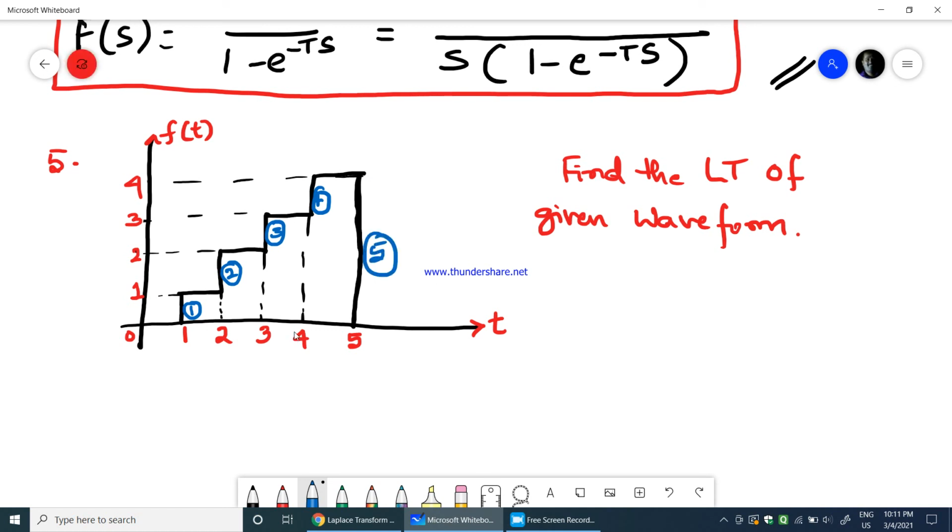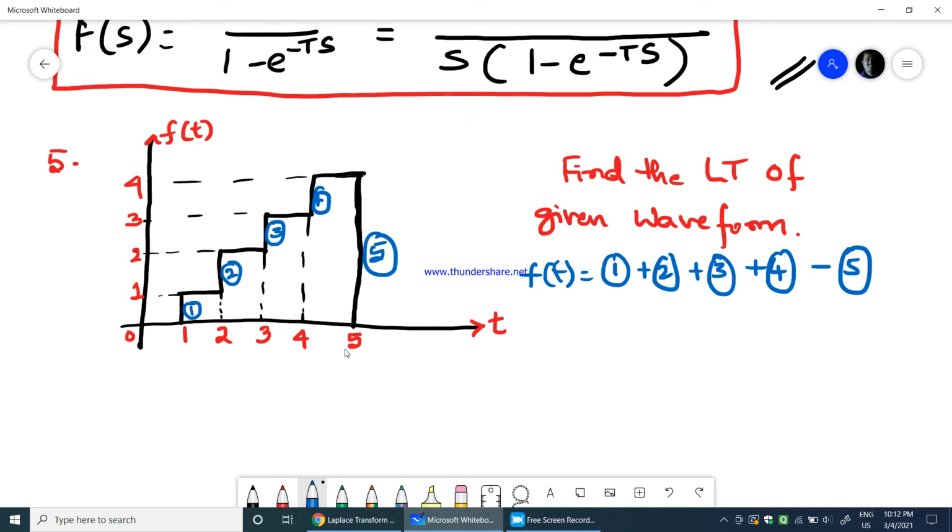Then we have the wave coming down, which is the fifth step function. Therefore f of t would be equal to 1 plus 2 plus 3 plus 4 minus 5. Why minus 5? Because it is not increasing, it is coming down back to 0. So all 4 will get added up, whereas the fifth will come down.